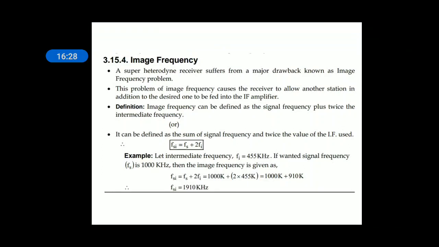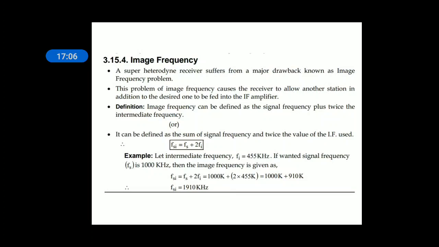A superheterodyne receiver suffers from a major drawback known as image frequency, a problem that causes the receiver to allow another station, in addition to the desired one, to be fed into the IF amplifier. Image frequency can be defined as the signal frequency plus twice the intermediate frequency, that is fsi is equal to fs plus 2fi, where fsi is the image frequency, fs is the desired signal frequency, and fi is the intermediate frequency.